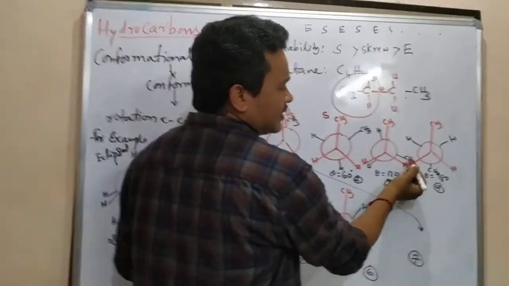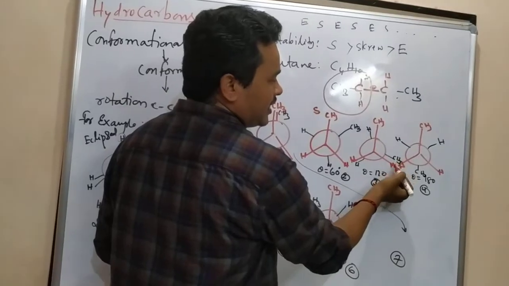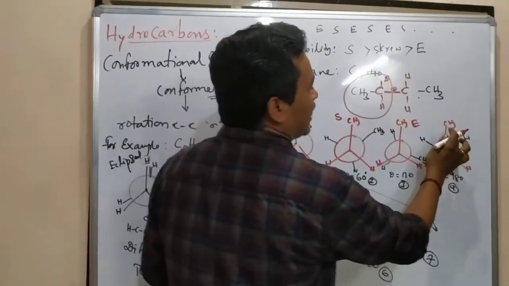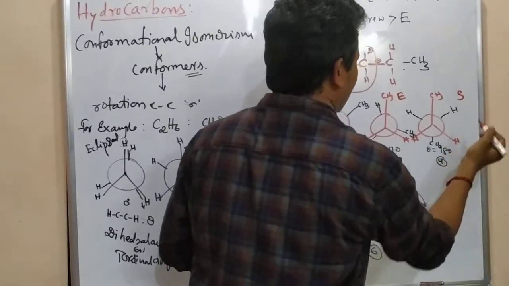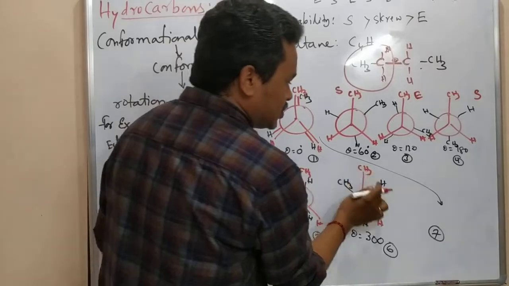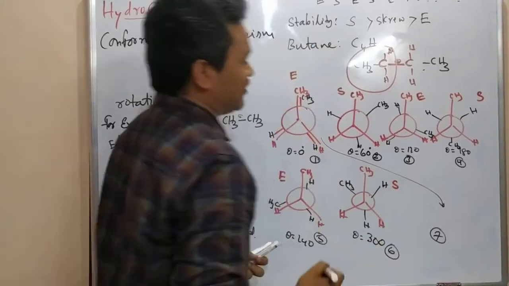If different groups are very near, this is also eclipsed, and this one, where they are far, is a staggered one.